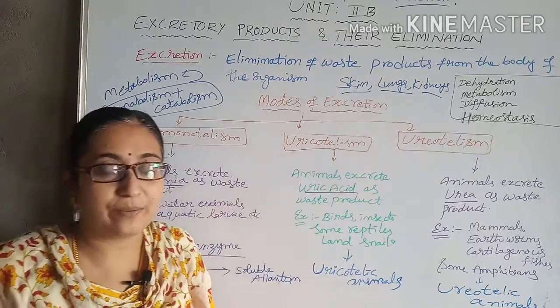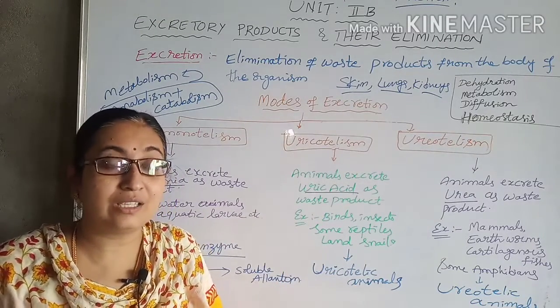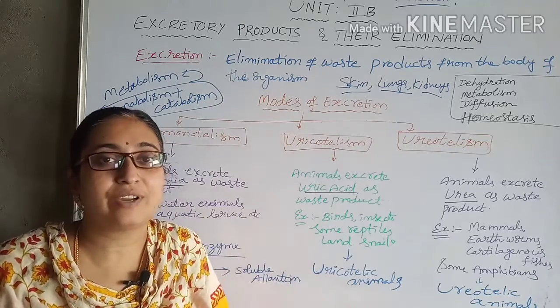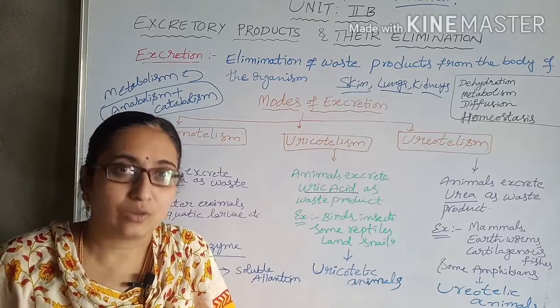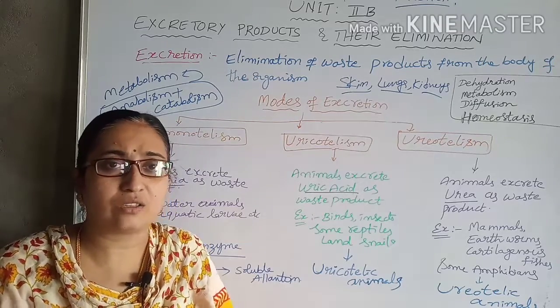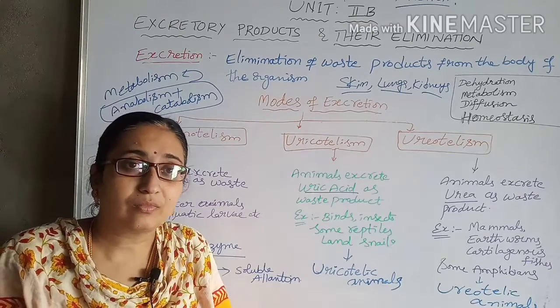Okay, now what is dehydration? During the summer dehydration occurs, meaning the excess salts go outside in the form of sweat, the sodium ions, potassium ions, chloride ions, so that the ionic concentration will be less during the summer.